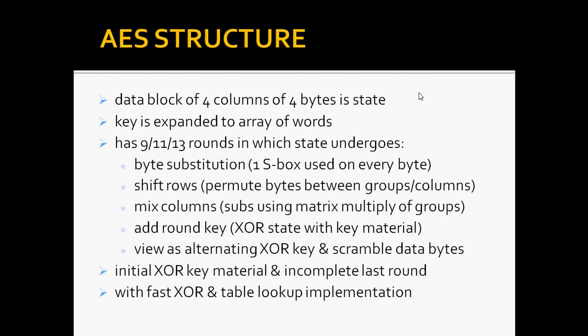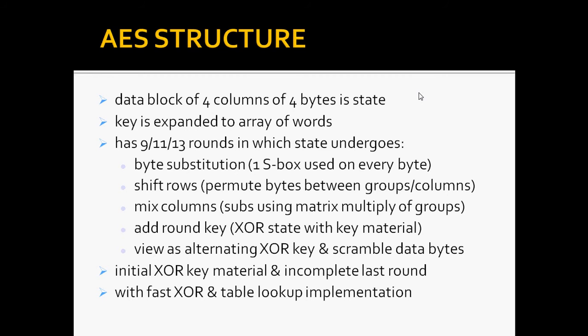And the data computation then consists of an add round key step. Then we have 9 or 11 or 13 rounds with all 4 steps, with the final 10th or 12th or 14th round being a bit different, plus we'll be doing the mix columns and then the round key algorithm.